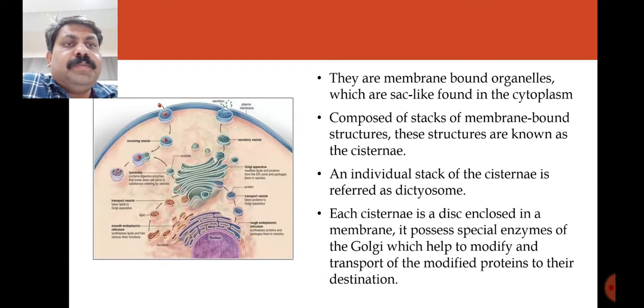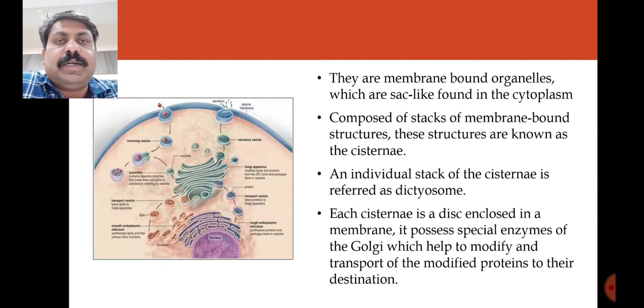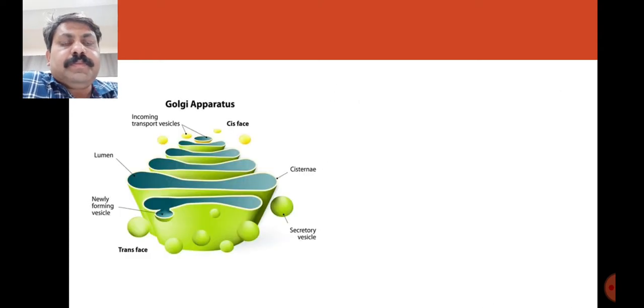With the help of these three structures, the Golgi complex works like a post office, in modification, sorting and packaging of the macromolecules. Now this is how the Golgi complex actually looks. It has the vesicles, and it has the cisternae. The vesicles are incoming vesicles and secretory vesicles.